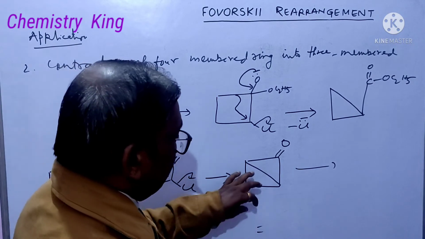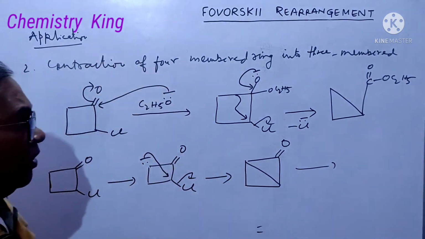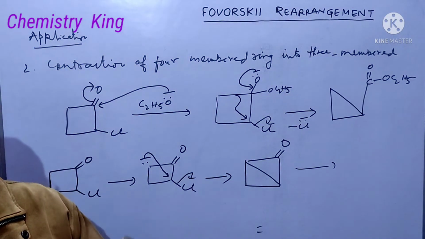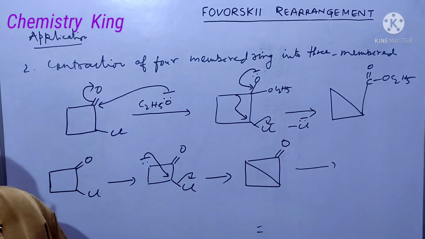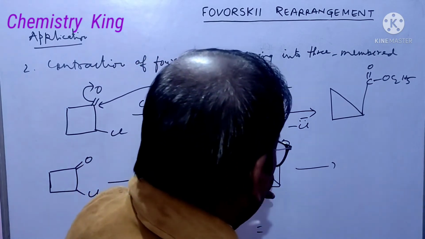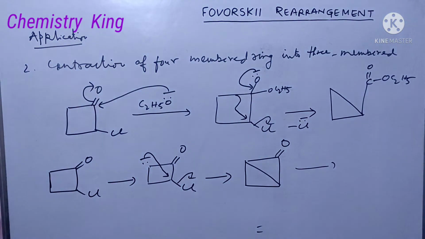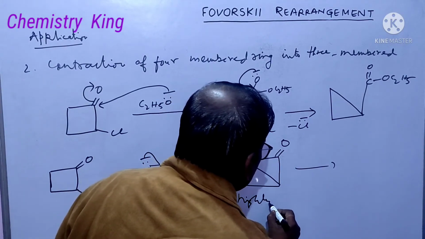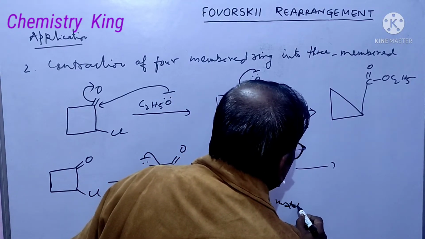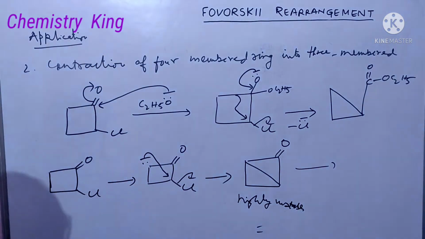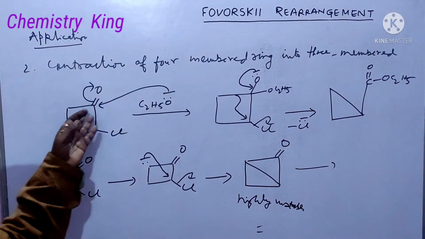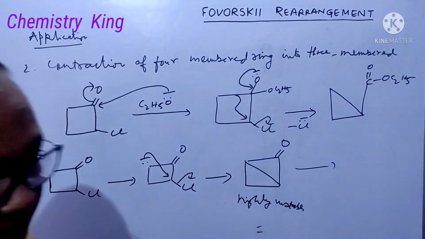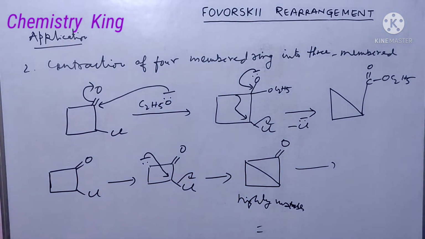It is bicyclic, it is 3-membered, it is 3-membered. Of course, you already know that a 3-membered ring is highly unstable due to ring strain. And here there are 2 3-membered rings. It is highly unstable. So, formation of this is not possible, and so we have obtained this one. Okay, friends?